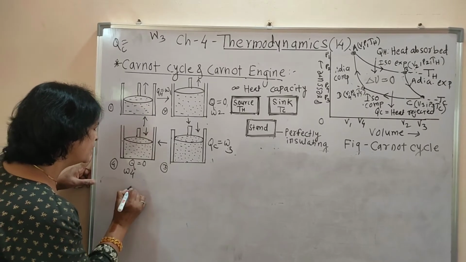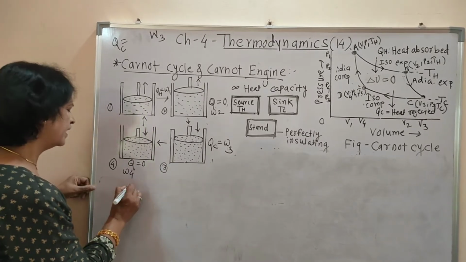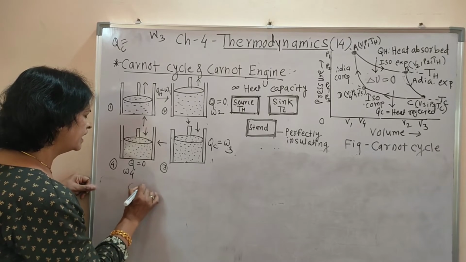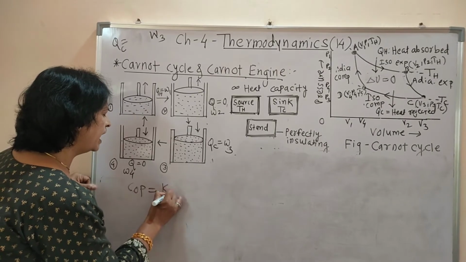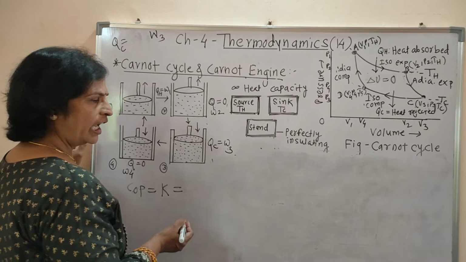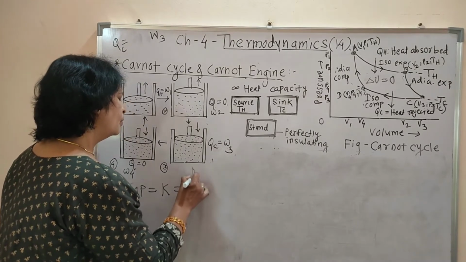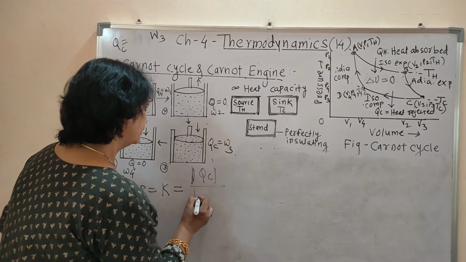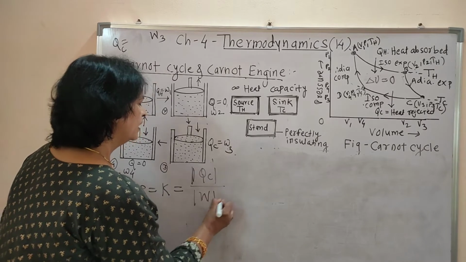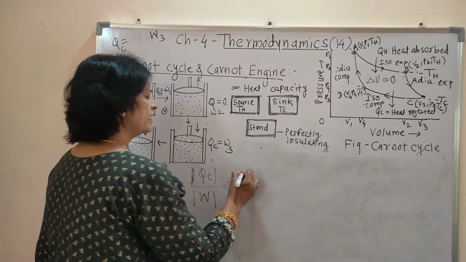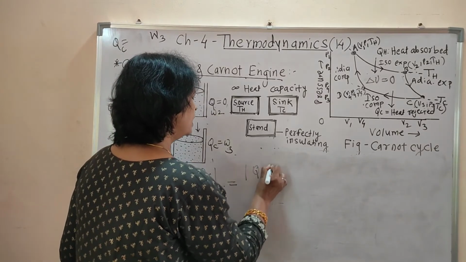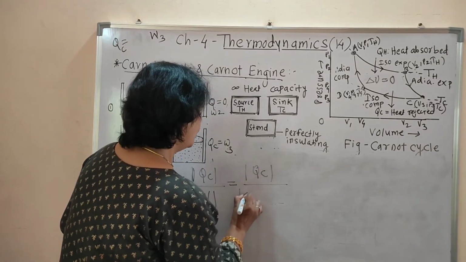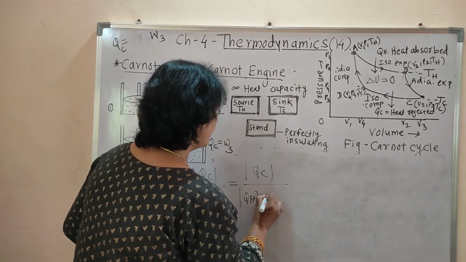Then we have to study the coefficient of performance of a Carnot refrigerator. COP is denoted by K, and the formula for K is equal to QC by W. The work done is QH minus QC, so K is QC divided by QH minus QC.